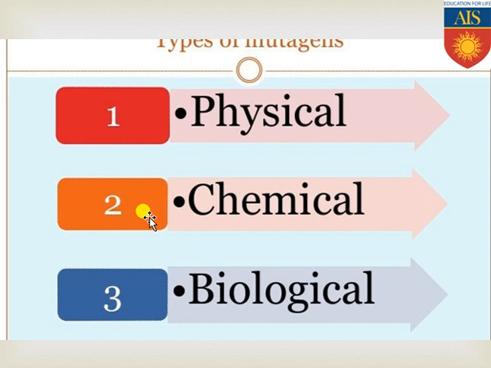So up to this portion we have completed in this video. We have discussed linkage, we have discussed crossing over, we have also discussed the various kinds of sex determination methodologies, and then we have discussed mutations, their types, and mutagens.